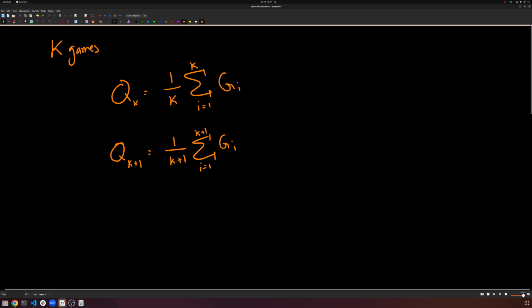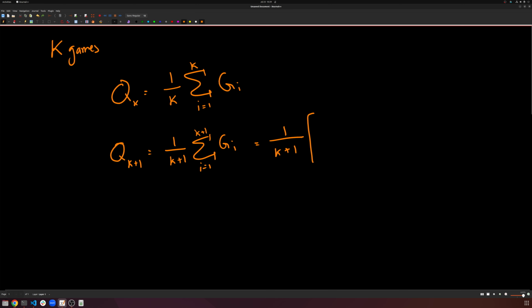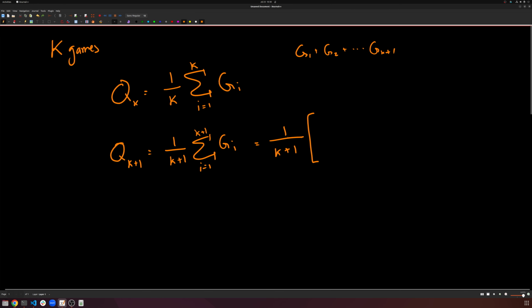If I write it like this, I can also equivalently write this as this, no problem. I can keep the 1 over K plus 1 here standard. And actually, let's go ahead and just write it over here just to save some space. 1 over K plus 1 stays. But then we have the sum of GI from I equals 1 to K plus 1. So that's going to be essentially G1 plus G2 plus ... G K plus 1, right? That's what I have. Let's just separate this sum out a little bit.